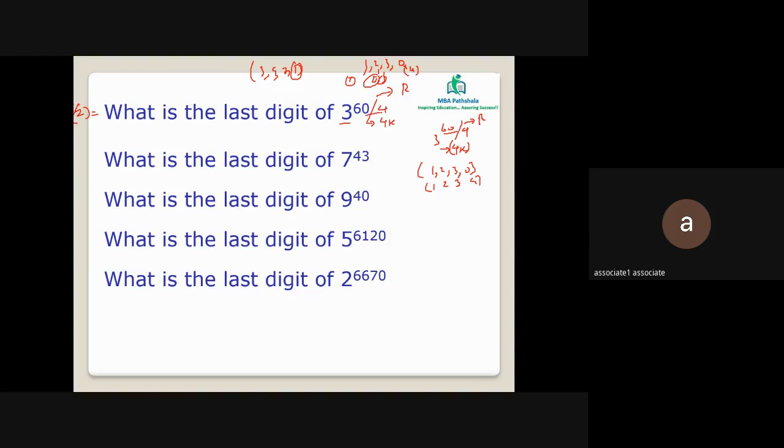तुमको यहाँ पे कितना है? 60 को 4 से divide किया तो 0 remainder. 0 आया तो check the fourth element. The last element in 3 cycle is 1. So the answer for the given question is 1. Clear? Okay, sir, got it. Perfect. Quickly solve the questions.